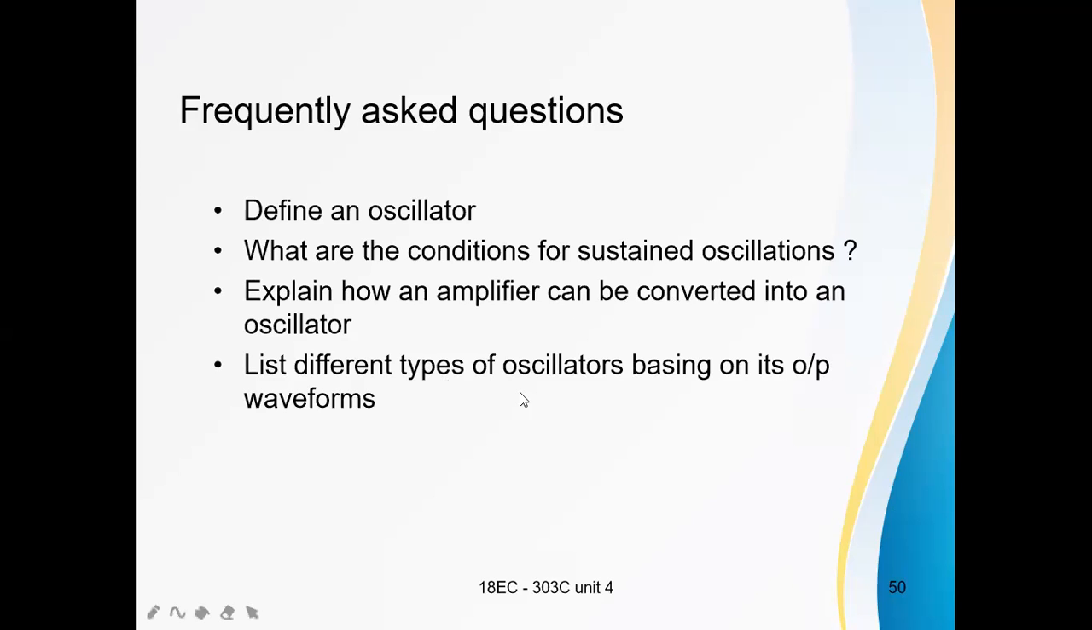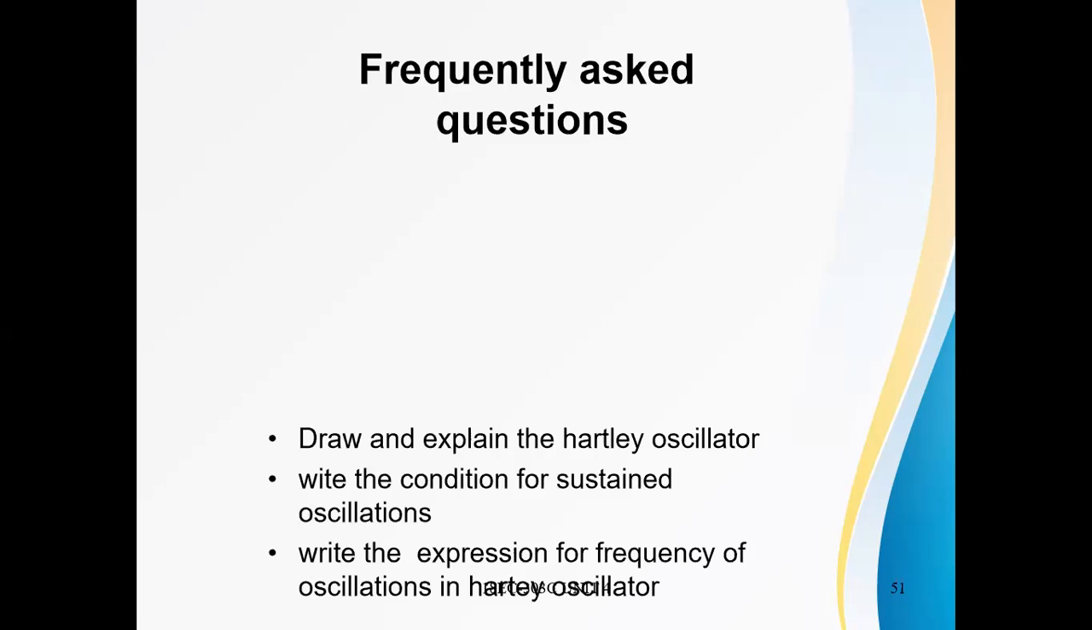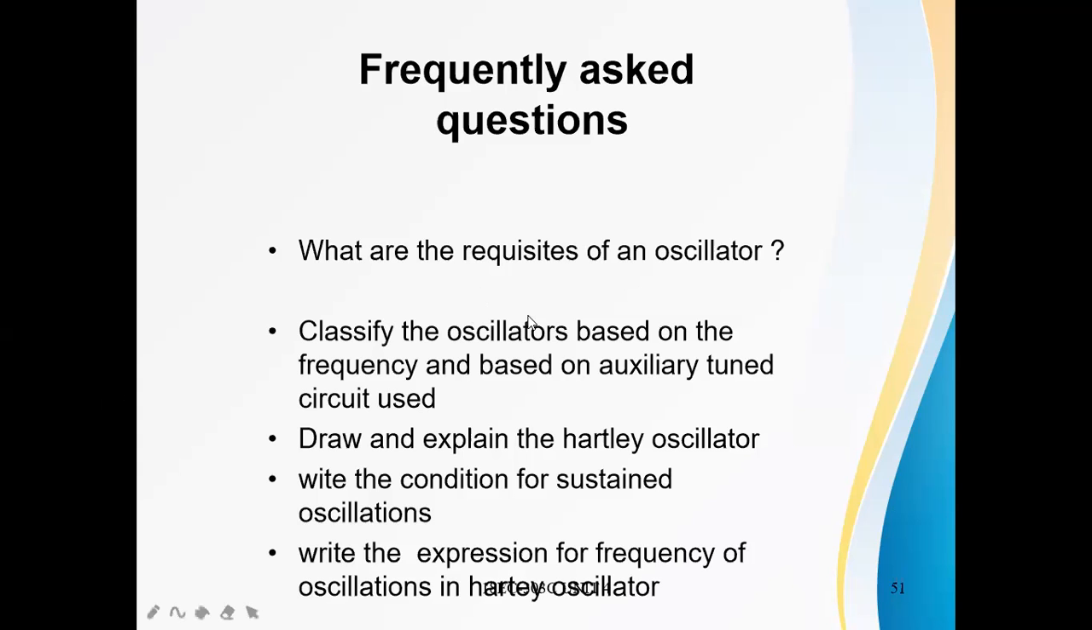List different types of oscillators based on their output waveform. That means sinusoidal, non-sinusoidal, like that. And what are the requisites of an oscillator? What are the requirements for an oscillator? Classify the oscillators based on the frequency and based on the auxiliary tuned circuit. Classification of oscillators based on the frequency and also the classification of oscillators based on auxiliary tuned circuits.